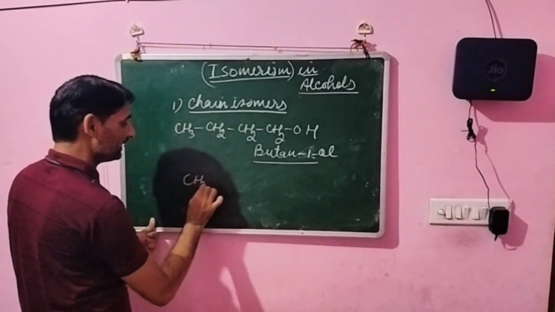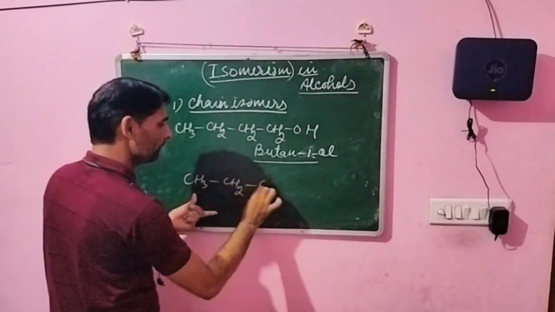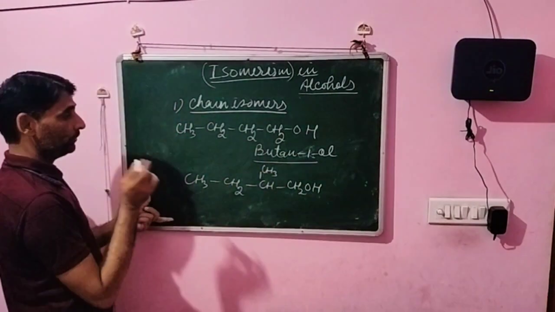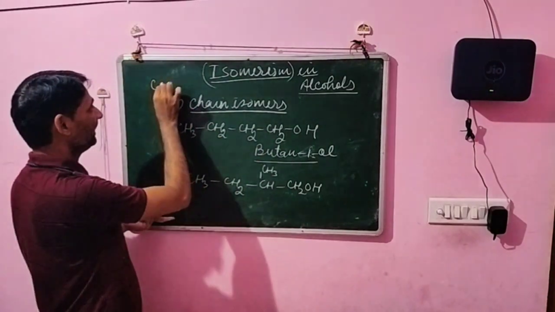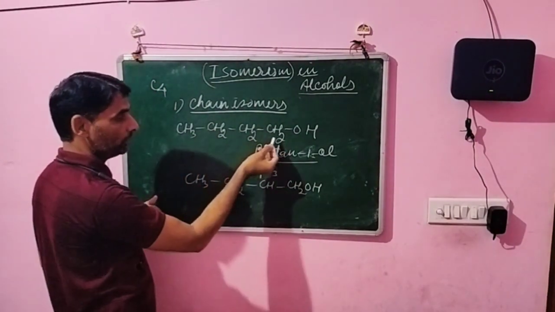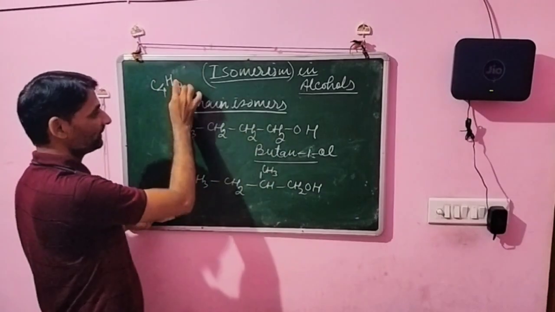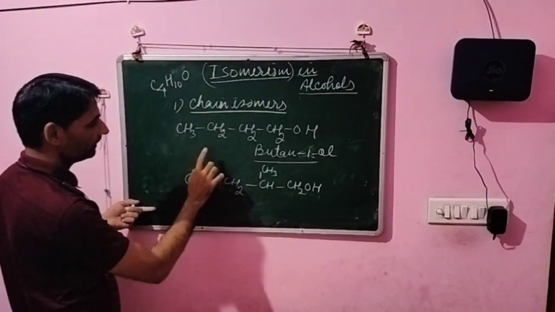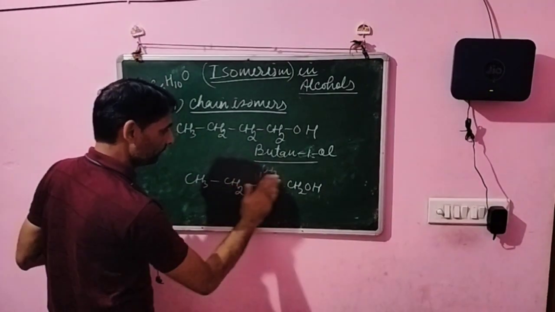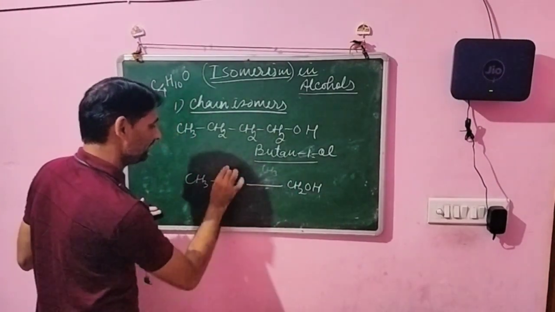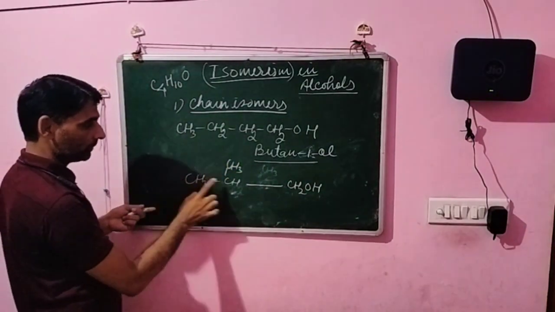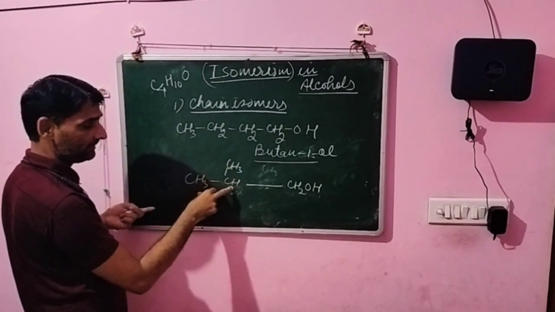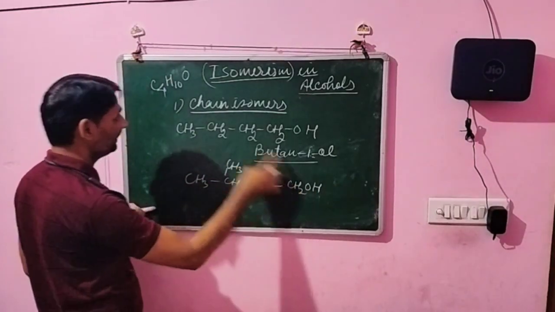Now suppose the length is changed, and we write the same compound as CH3CH2CH(CH3)CH2OH, with a CH3 branch. The total number of carbons here was 1, 2, 3, 4, so 4 carbons, and hydrogens are 10, and oxygen is 1. Suppose we write this compound like this, with the CH3: this also has 1, 2, 3 and 4 carbons, hydrogen 10, and oxygen 1.